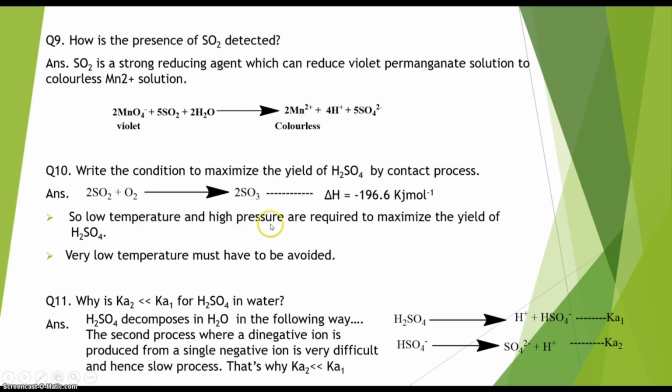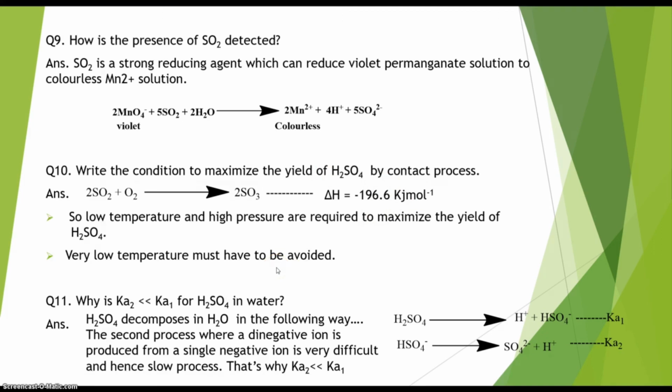Another important thing that we have to look at is that we have to keep the temperature of the reaction not very low. If we maintain the temperature very low, then obviously it will affect the kinetics, the rate of the reaction, and make the rate very slow, and that's why the preparation of H2SO4 will be hampered. So we have to maintain a low temperature, but it should not be very much low. We have to maintain a low temperature and high pressure for the production of maximum amount of H2SO4 by contact process. Okay, now let's move on to the next question.